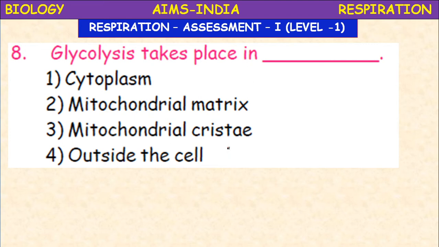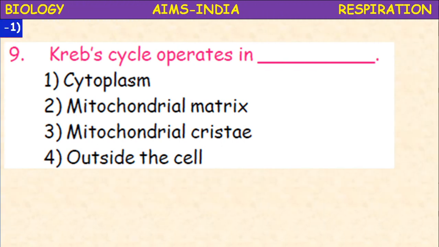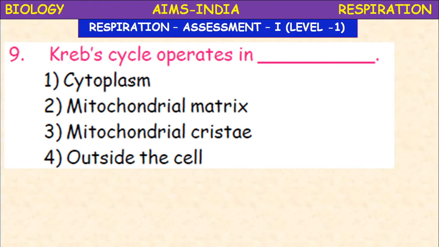Next, glycolysis takes place in which part of the cell? Cytoplasm, mitochondrial matrix, mitochondrial cristae, outside the cell. So it is a common step. It takes place in the cytoplasm of the cell. Next, Krebs cycle takes place or operates in which part of the cell? Cytoplasm, mitochondrial matrix, mitochondrial cristae, outside the cell. It is the inner membrane mitochondrial matrix.